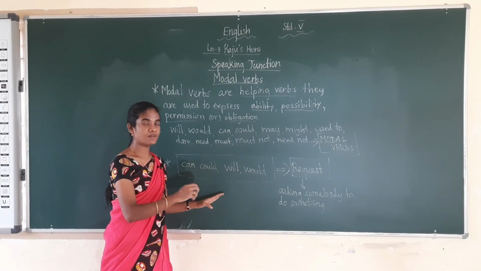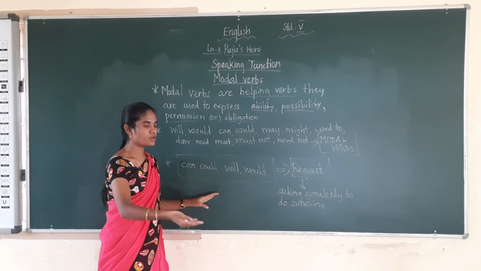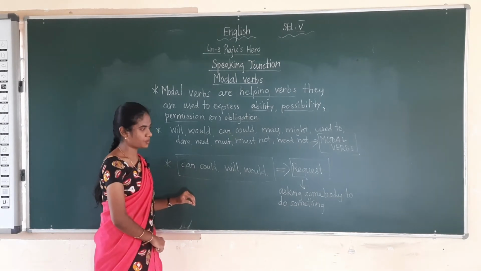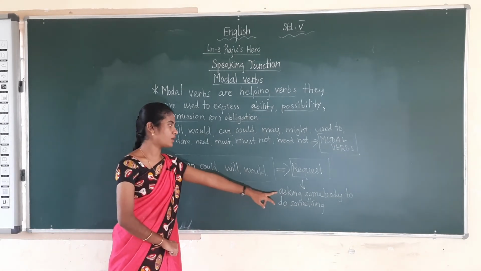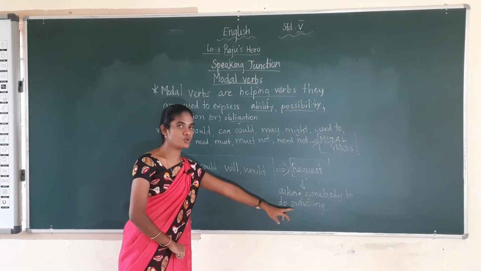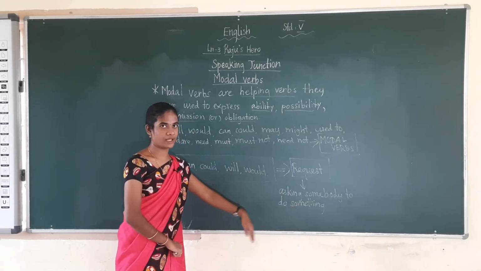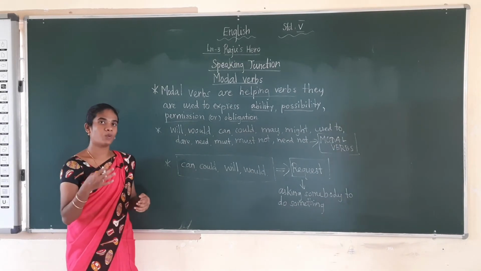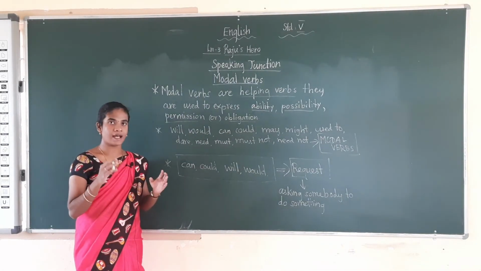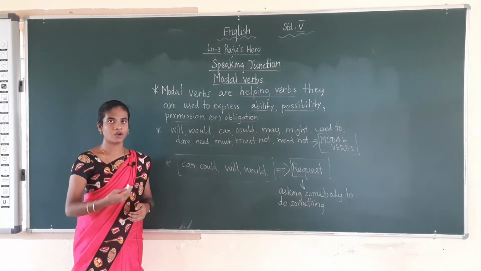They will be used for asking a request. For a request, you will be using these modal verbs. What do you mean by request? Asking somebody to do something is known as a request. While asking a request, you will be asking in three different manners. Now we are going to see that.